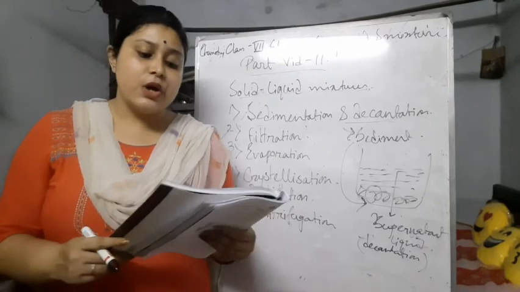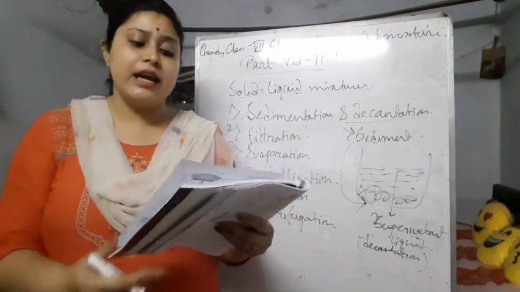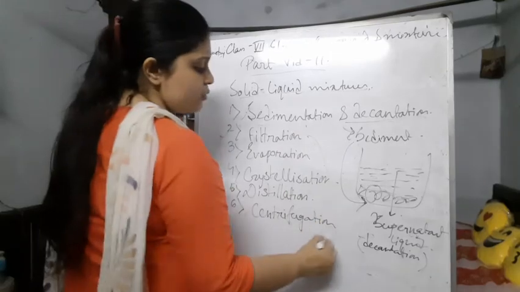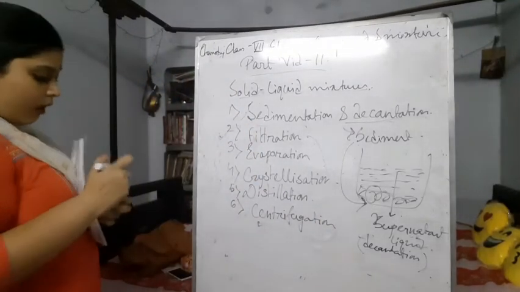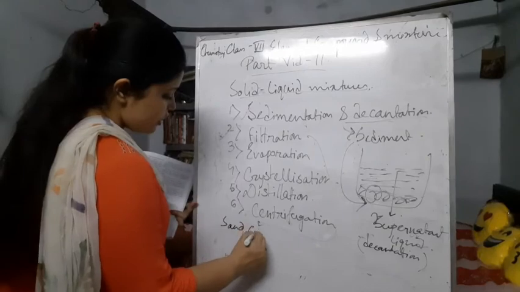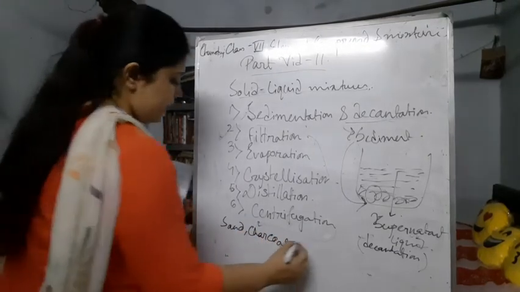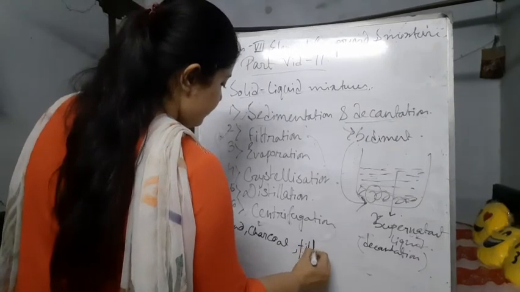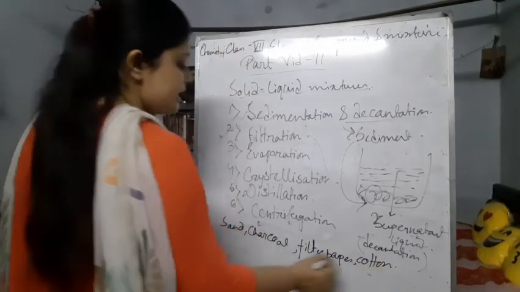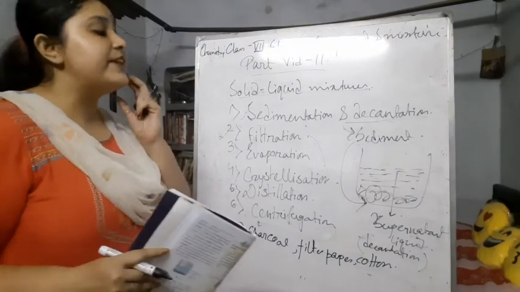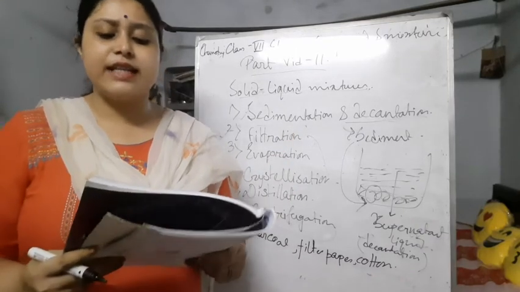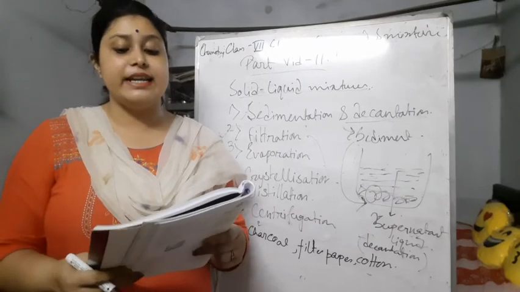The substances that can be used as filters include sand, charcoal, filter paper, cotton, etc. Even the strainer that we use to separate liquid tea from the tea leaves is also a filter.